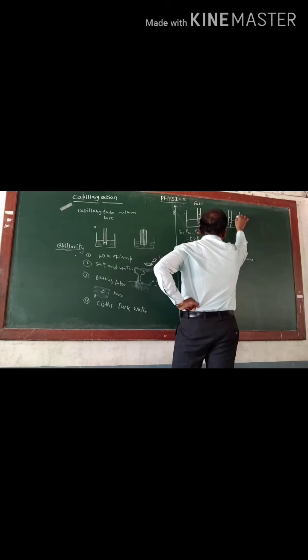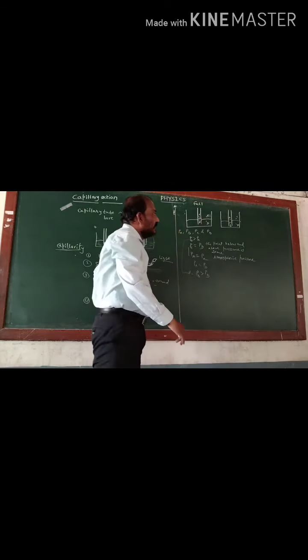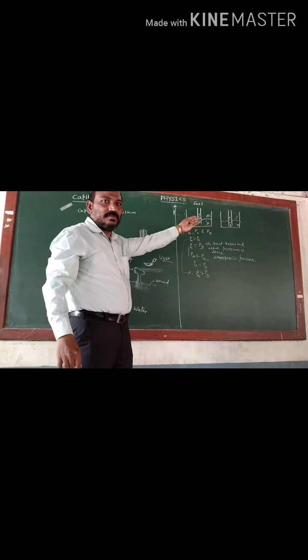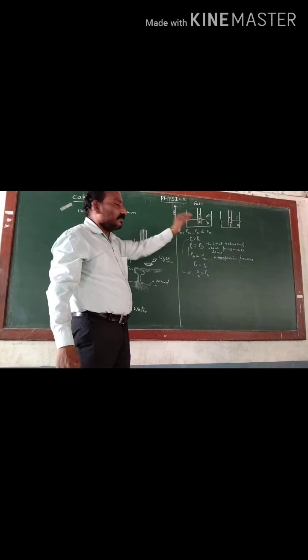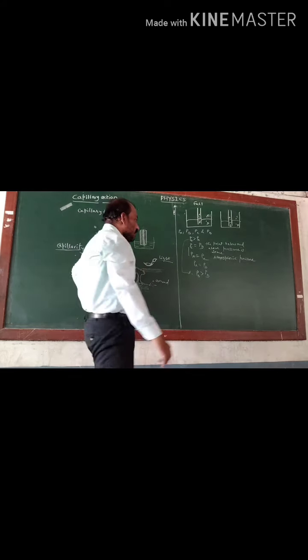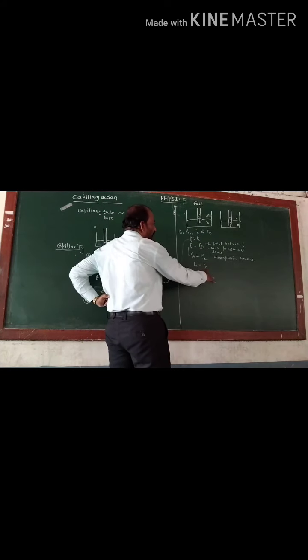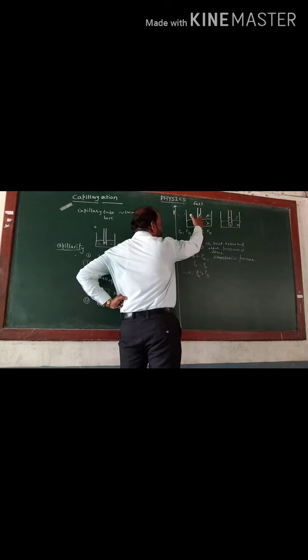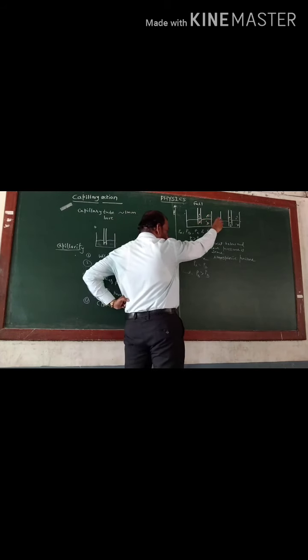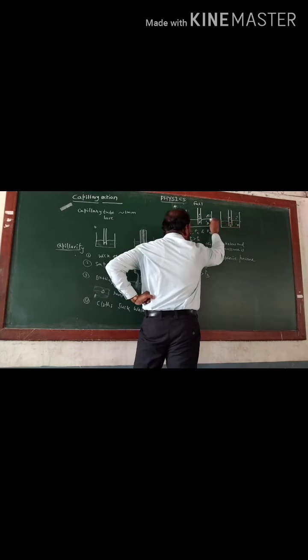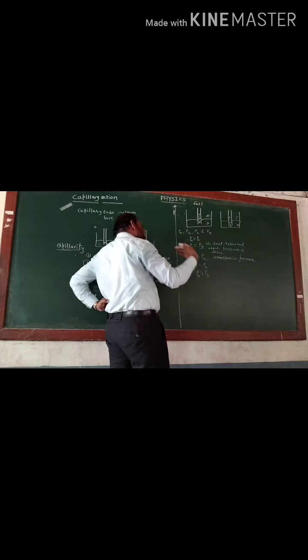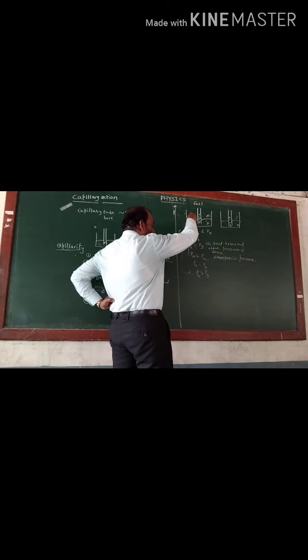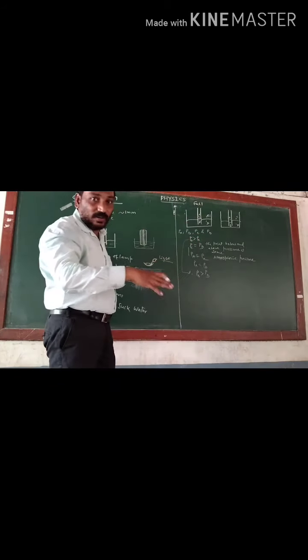A, B, C, D. Solid doesn't matter. Same, see here, pressure at B is greater than PD. So therefore, pressure at B is more, greater than the pressure at D. Therefore, the liquid will fall.